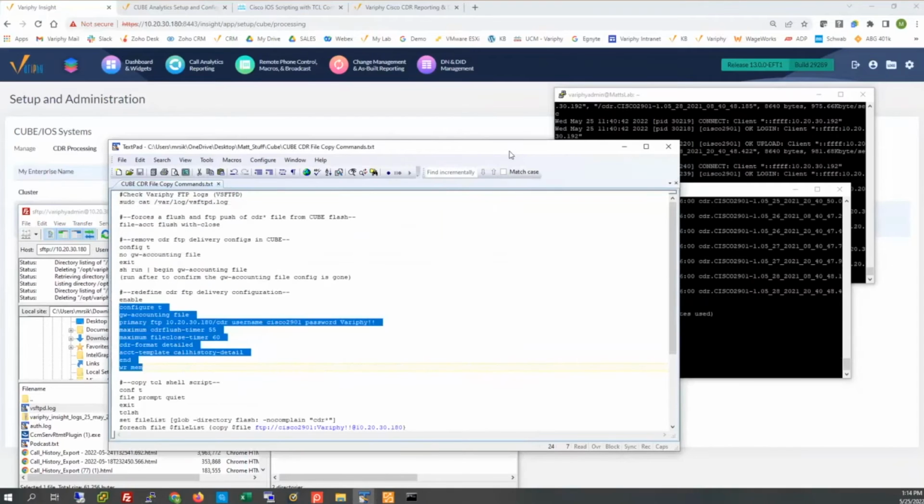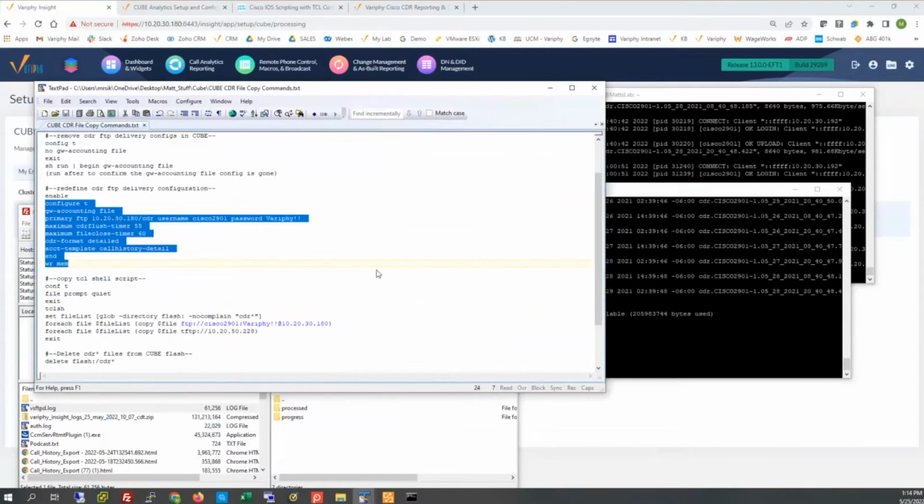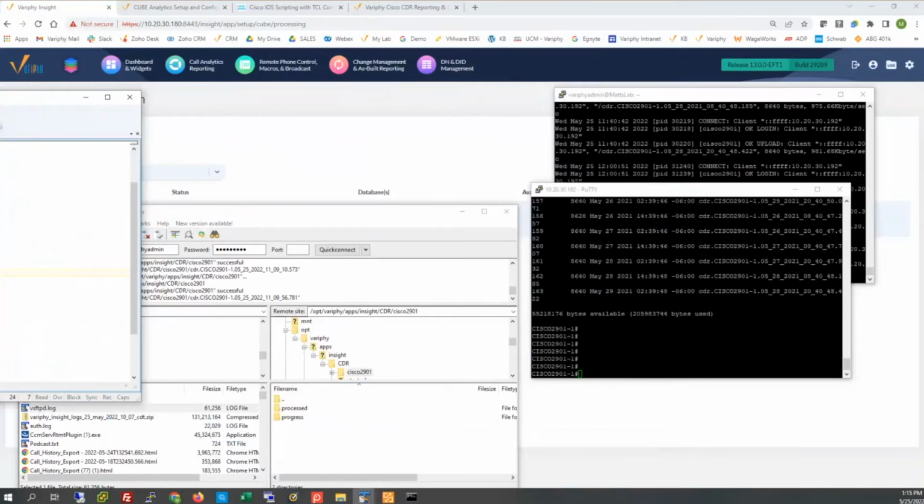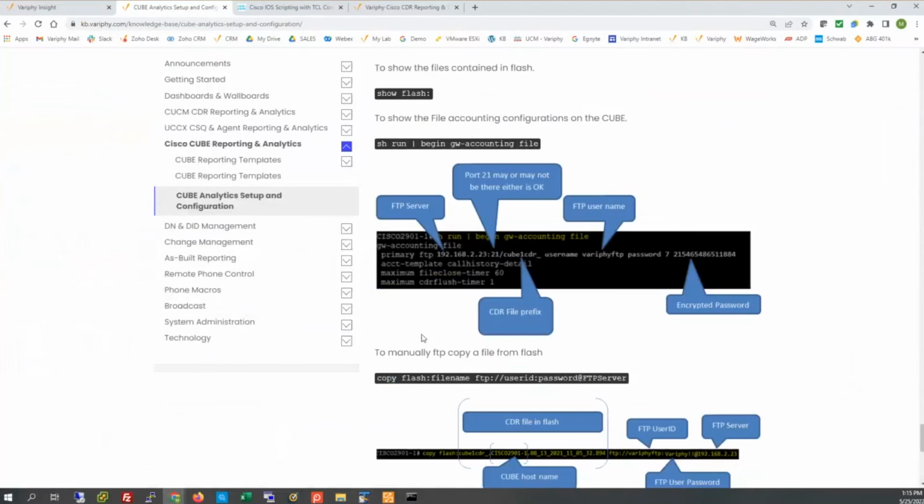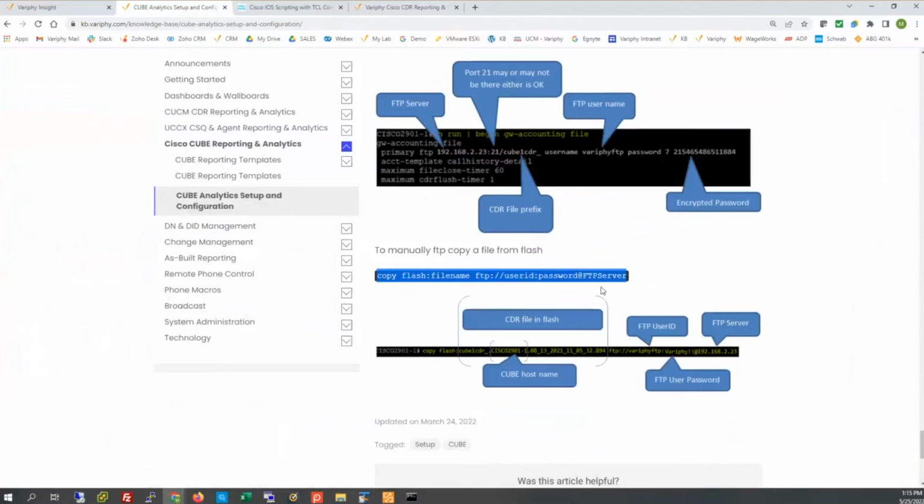Now, looking at the documentation I have here, I was definitely searching high and low for this information on how to do this easily in bulk without having to, onesie twosie, copy certain files, because we certainly can do that. Now, my buddy Danimal, for his KB here, so you can certainly run a FTP command to copy single individual files. Well, what if you have a couple hundred of them? Nobody wants to do this because you need the exact file name that's sitting in Cube Flash for this to even be successful. So once again, nobody's going to want to do that.